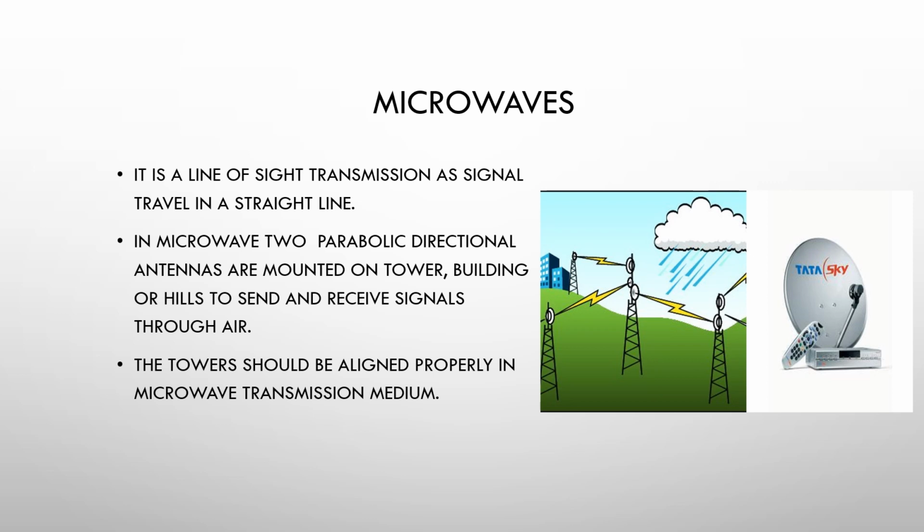Now this is circular in shape, but parabolic in direction. If you take the example of Tata Sky, the shape of the Tata Sky dish is round and parabolic, so that we can get a signal. The tower should be aligned properly in a microwave transmission medium. Now take the example of a DTH like Tata Sky, or you could say the TV. You may have come across these DTH services that cannot be put just anywhere. It should be put in a specific location to get the network. So in microwaves, the tower should be aligned properly in the microwave transmission medium.